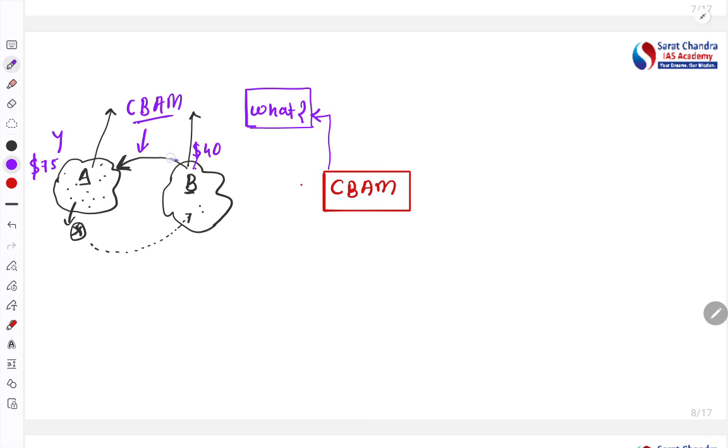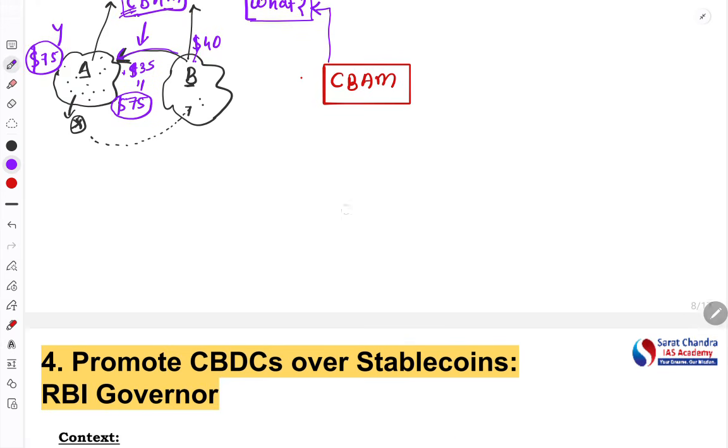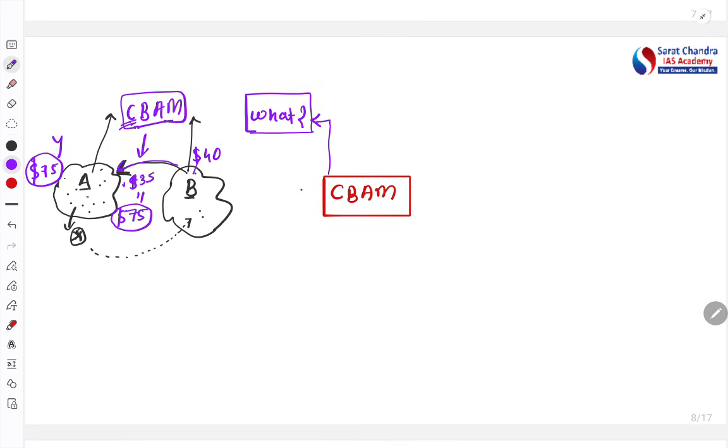Now they export it to country A. So country A will apply $35, so that the total price of the product becomes $75. Now both prices are the same. So they are adjusting the price for the carbon. This is called the carbon tax, or carbon border adjustment mechanism.